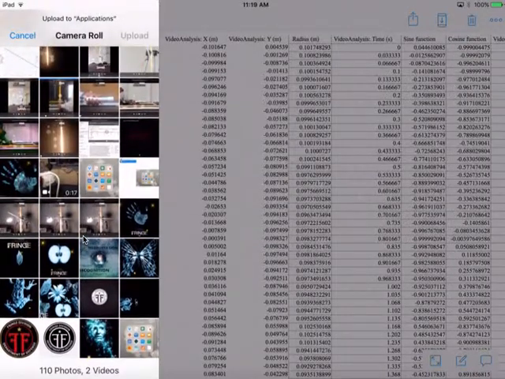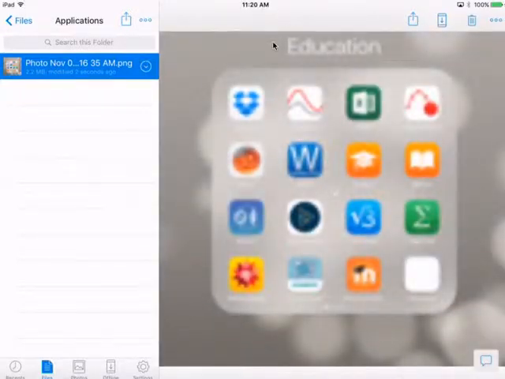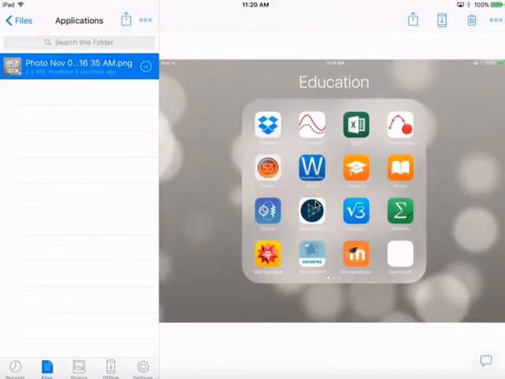So I want to go down to the bottom here. And you'll see this is my screen capture. I'm just going to select that. All right, and then I'm going to go to Upload. And so now when I select on that photo, it will come up in Dropbox. Y'all see that? Nice, huh?